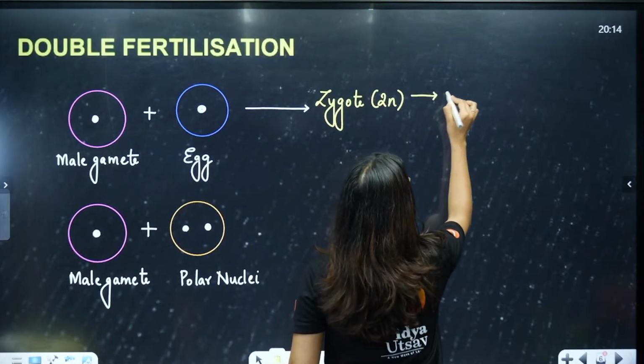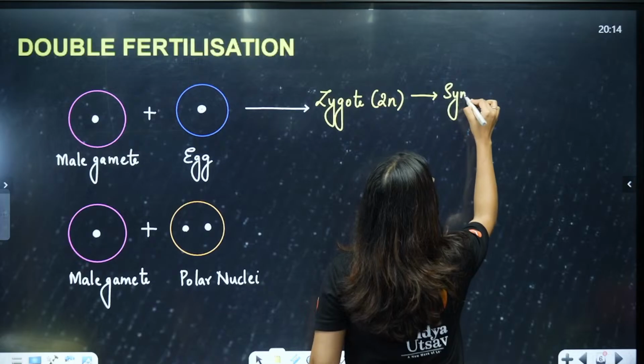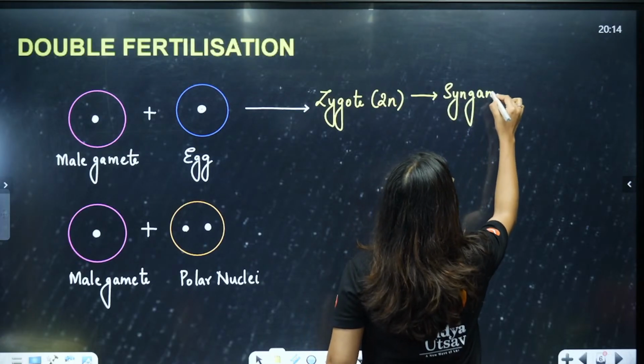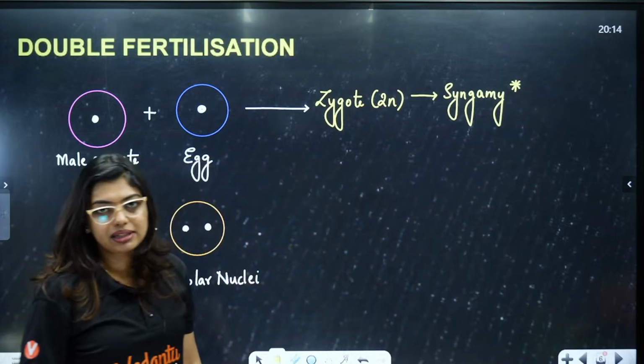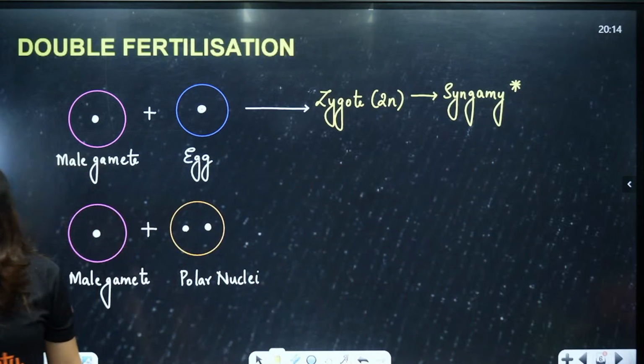What is this called? Syngamy. Clear to all of you? Very, very important. Syngamy.